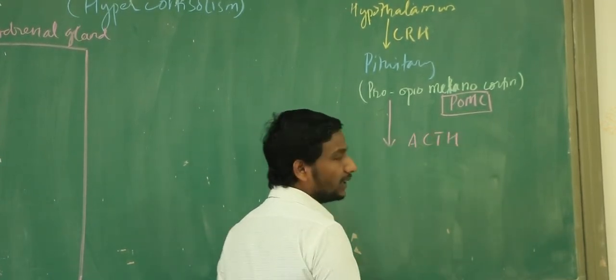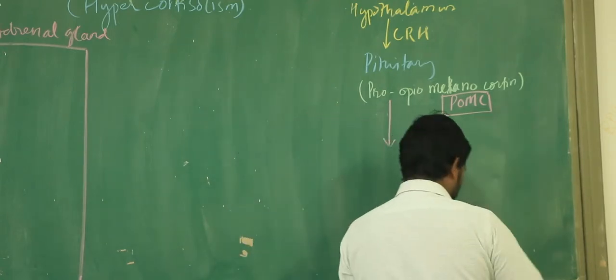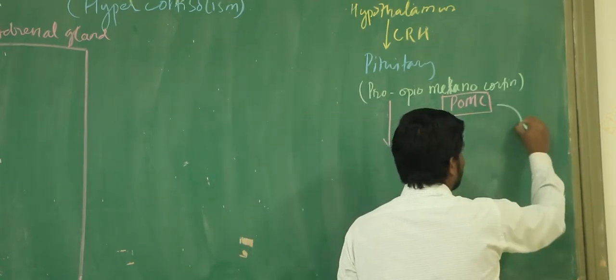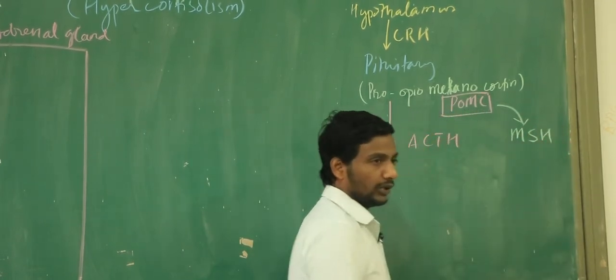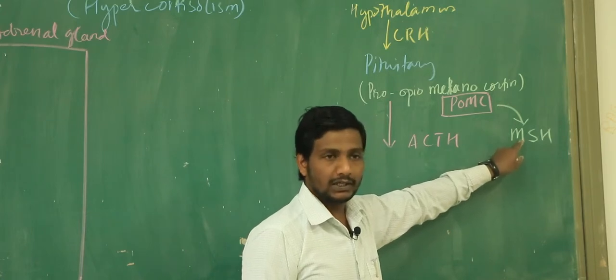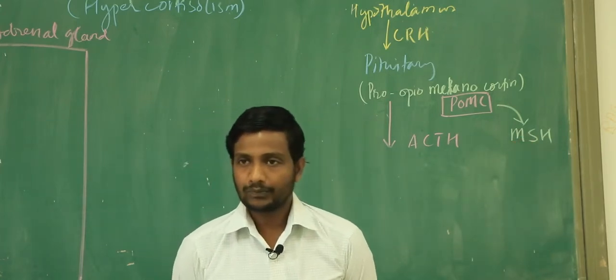ACTH. But don't forget that the POMC is the precursor even for another hormone, and this hormone is going to be called MSH. Give me the full form. Melanocyte stimulating hormone. And you already know, by the name it's very clear, melanocyte stimulating hormone means this is going to stimulate your melanocytes in your body, right?